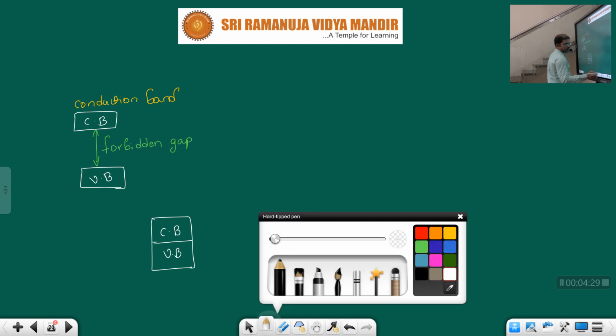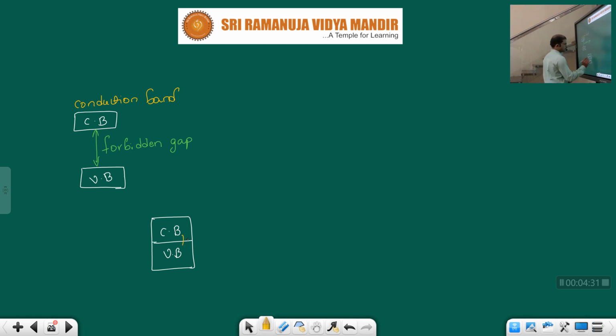If there is no gap, these electrons can easily enter into the conduction band, no, children. So the conduction process is easy. There is no loss of energy here. Electrons can easily enter the conduction band from the valency band. Okay. So these types of materials come under the category of conductors.